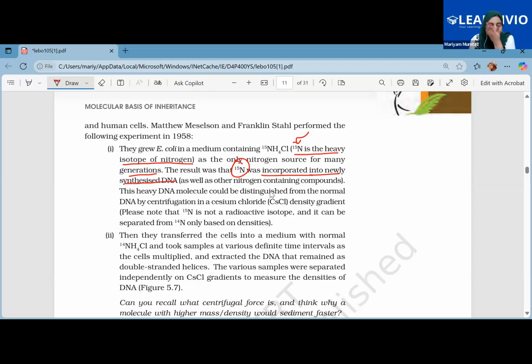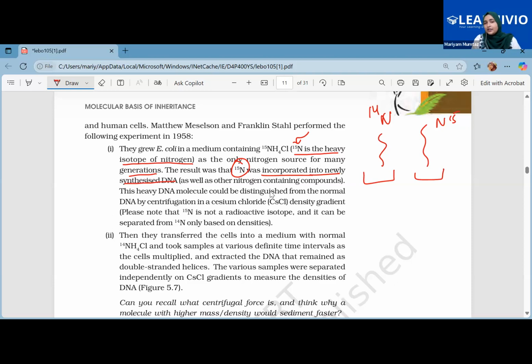Understood? Now, as soon as it got the heavier nitrogen in it, it transmitted it to the next generation as well when it divided and made multiple copies of the cell. The reason they used a heavier isotope is that if there is a DNA with N14 and a DNA with N15, you can easily distinguish them on the basis of their density, their settling property.